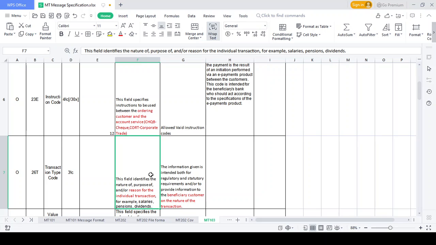At that time they mention the pension. In case you invest in the stock market, you need to pay the dividend. At that time they mention the dividend. What kind of transaction should be done from the beneficiary customer side should be understood from the 26D transaction type code. Got it? So we move on to the next one.